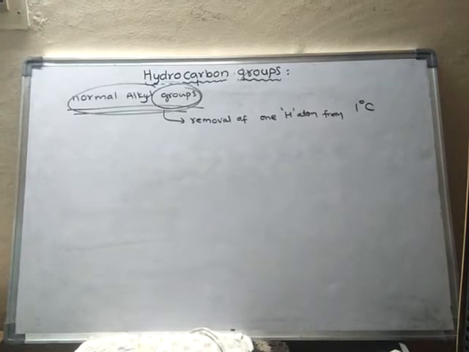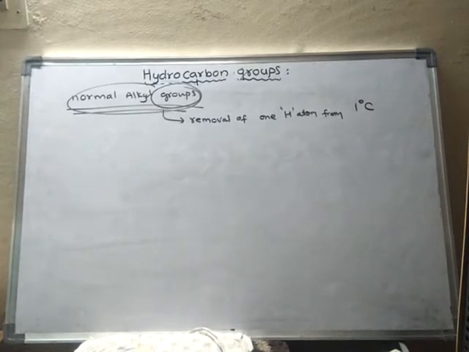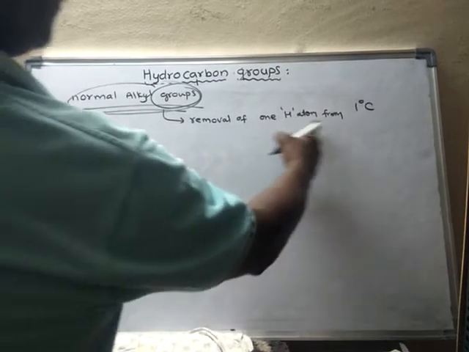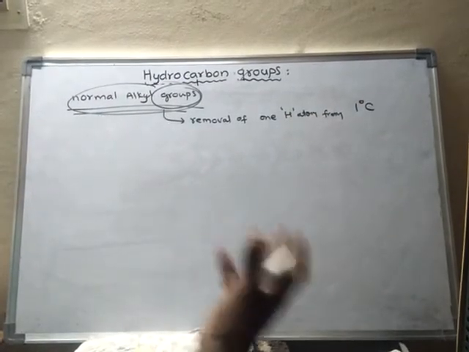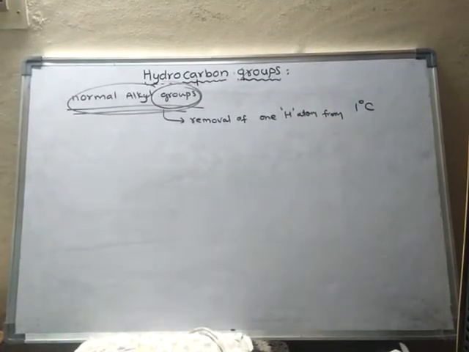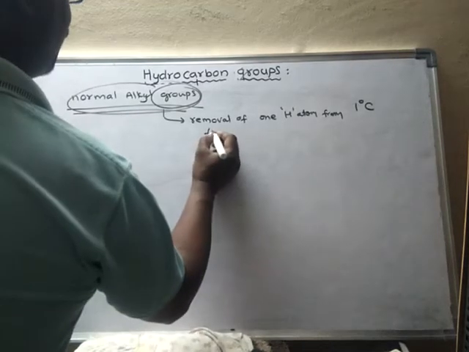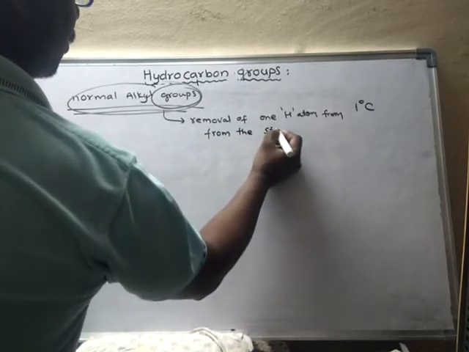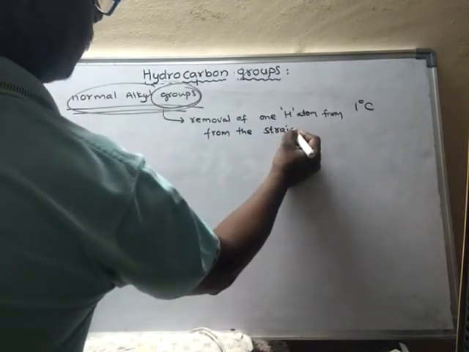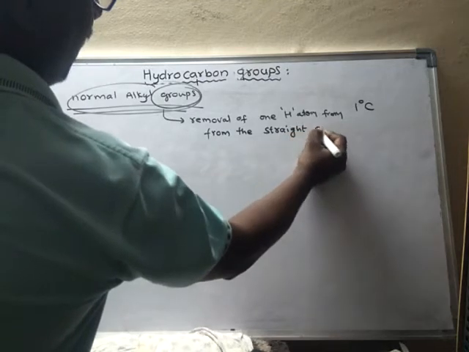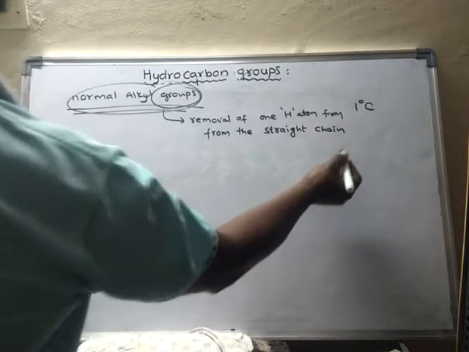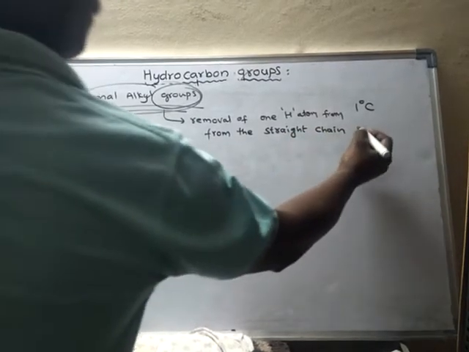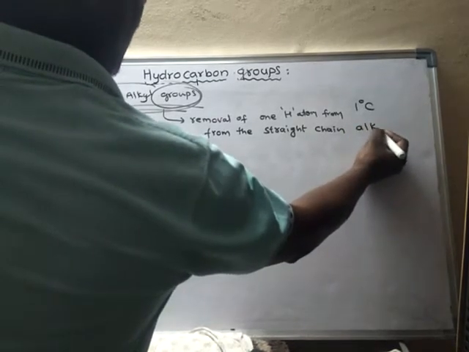The hydrogen atom which is attached to a primary carbon is said to be primary hydrogen; we already learnt about this. It is formed from a straight chain alkane.